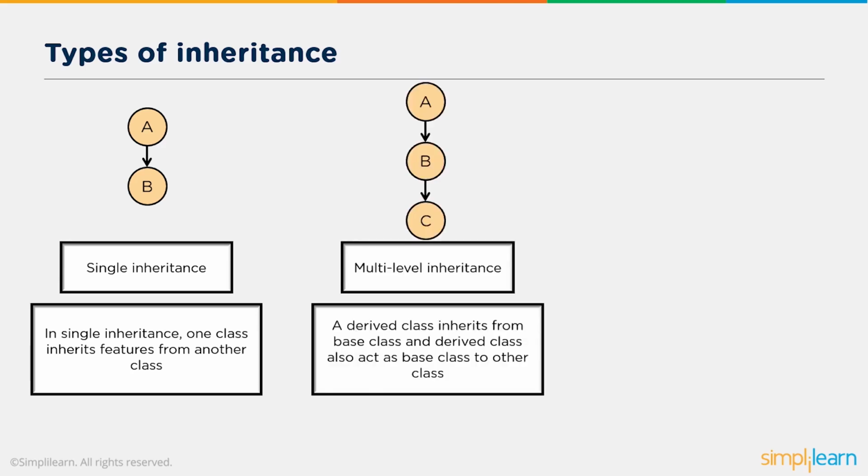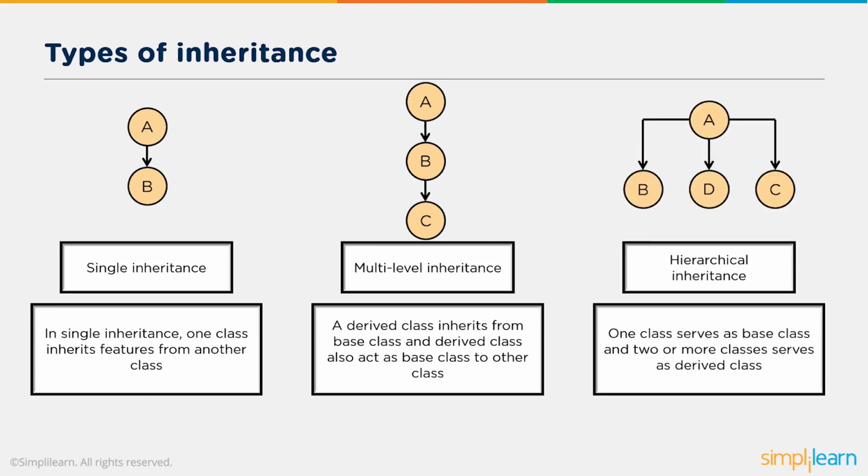Next, we have multi-level inheritance. A derived class inherits from a base class, and the derived class also acts as a base class to another class. Sounds complicated, right? Now let's see this example. Class B is derived from class A. Then class C is derived from class B. Because of this, class C contains properties of both class A and B. This is very effective when you go for inheritance in big programs.